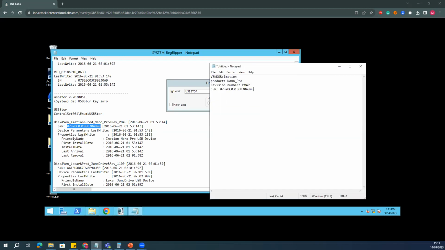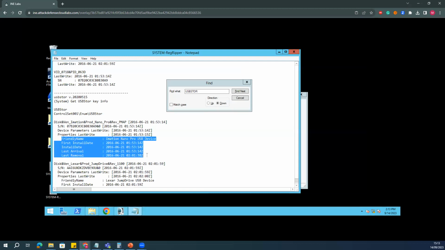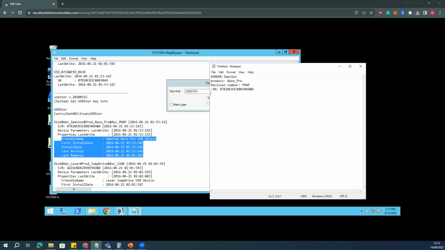Then there is the friendly name, last connected, and first time connection. All the details you can extract from here. This is the USB name, and this is the first installed device. Then the last one was this one. Last removal was this one. So for a few seconds the employee connected it, then he removed that.